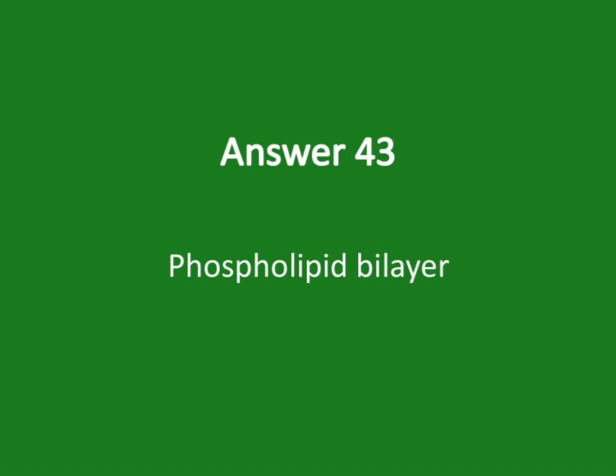Today, I want to talk about the phospholipid bilayer, which is a fundamental component of cell membranes. This structure is composed of two layers of phospholipids arranged tail to tail. The key point here is that these phospholipids have a hydrophilic, or water-loving, head and hydrophobic, or water-fearing, tails. This arrangement allows the membrane to act as a selective barrier, controlling what enters and exits the cell. The bilayer's fluid nature is crucial for membrane function, enabling things like membrane proteins to move and interact.